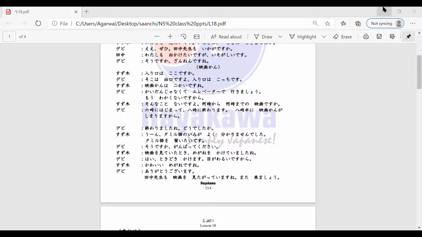Any other doubts regarding the JLPT? Is there any basic qualifying marks for the JLPT, Sensei? Yes, you do have basic pass marks, and for each level the pass mark differs. If you go to the official JLPT website, you will have a few sample questions to solve, as well as a table which will tell you the pass mark for each section that you need to clear the exam.